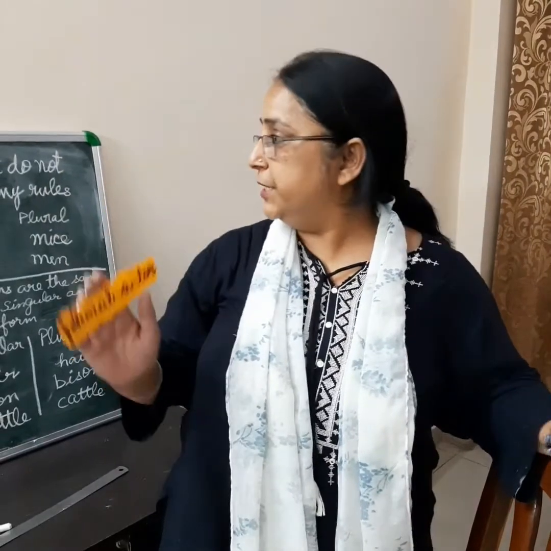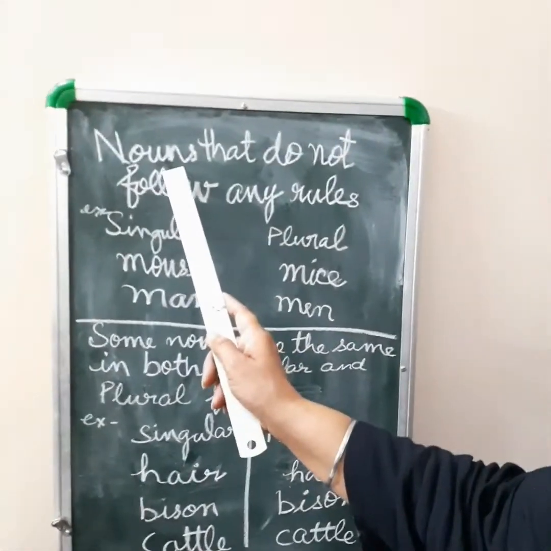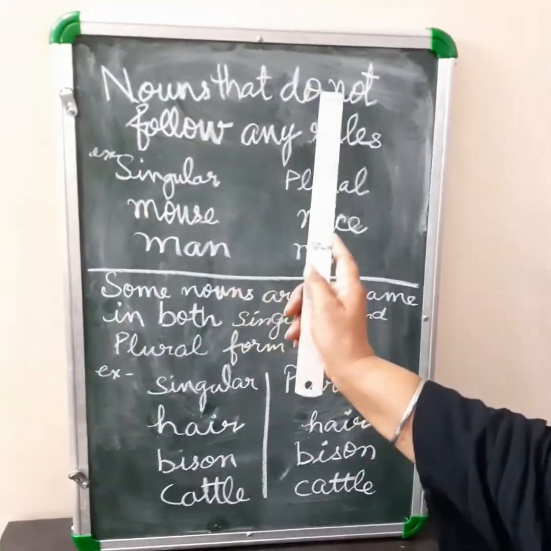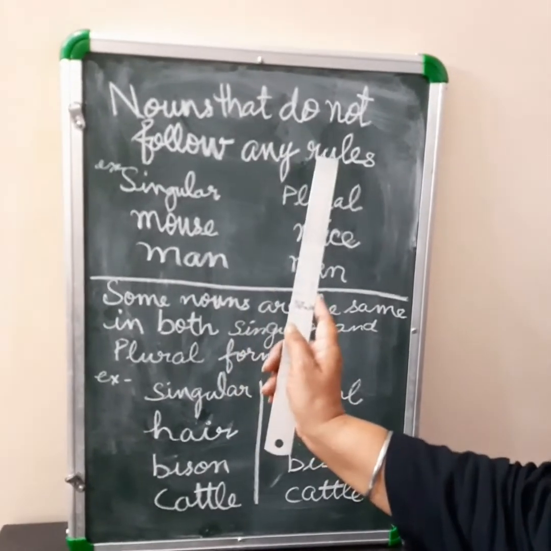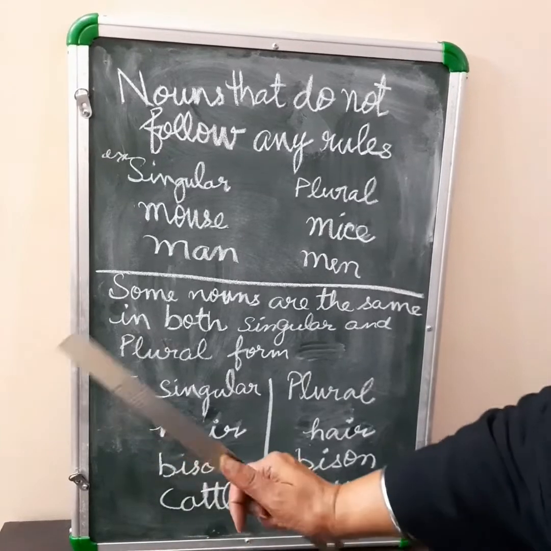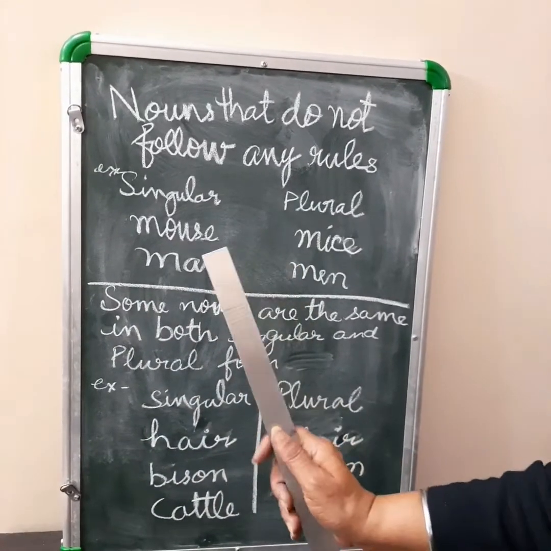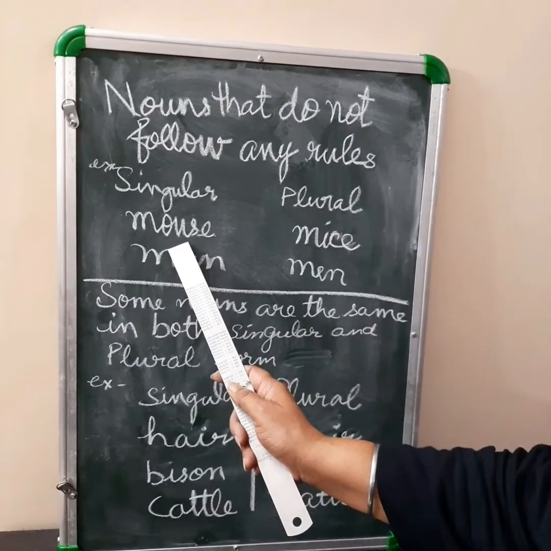Now, today we are here with some nouns that do not follow any rules. And they change their inside vowel. Like mouse is the singular.